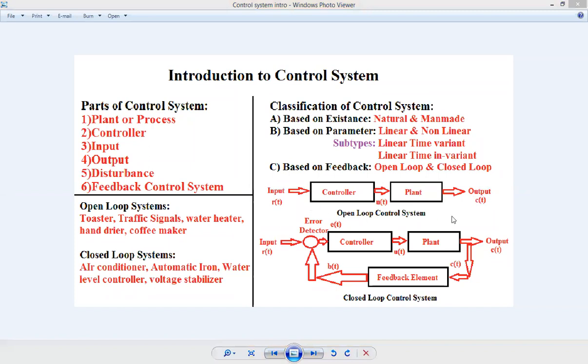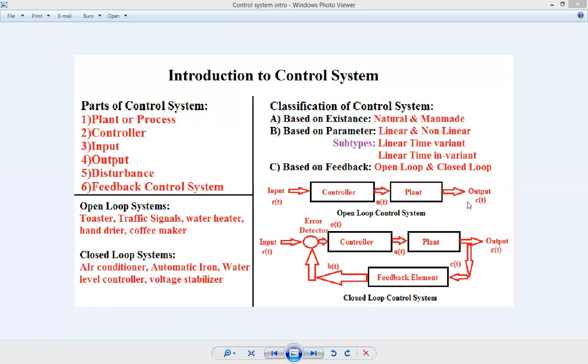Means what? Suppose traffic light is a perfect example of this open loop control system. Suppose four lanes are there, and on lane number one the green light is on. Though all the vehicles have passed and no single vehicle is pending for crossing the signal, still the green light is on. Means feedback is not taken. Whether the output is required or not, it is not checked, and output is generated continuously.